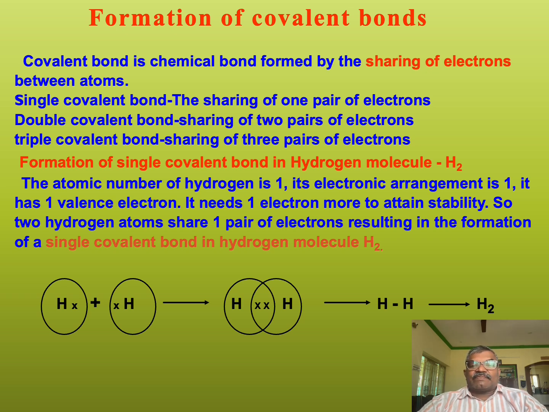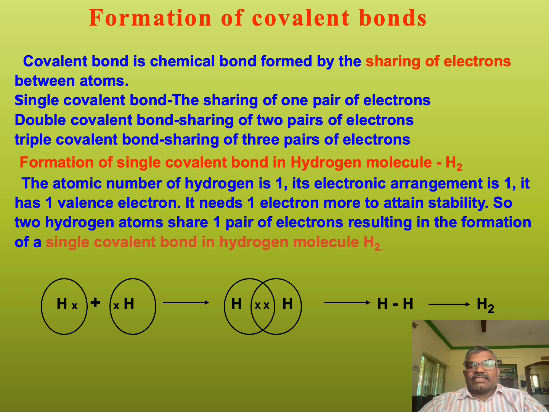We can see a single covalent bond between the hydrogen atoms of the hydrogen molecule. The formula of the hydrogen molecule is H2. That means there are two atoms in the hydrogen molecule. The bond between the atoms is a single covalent bond.